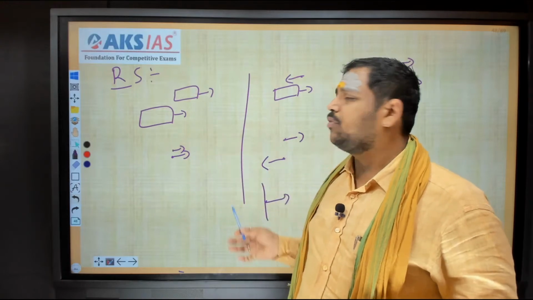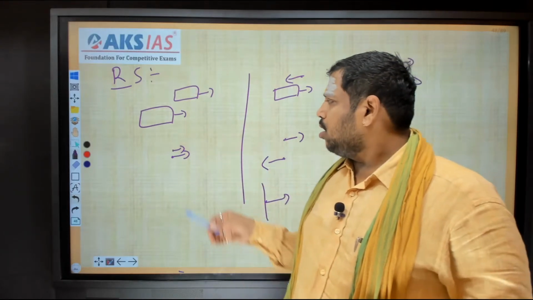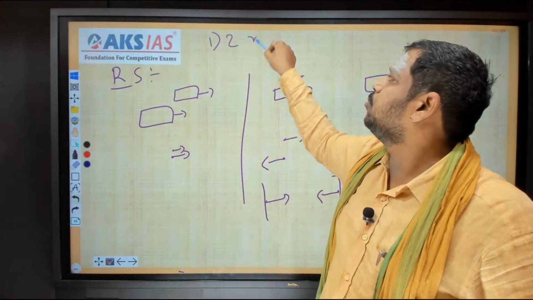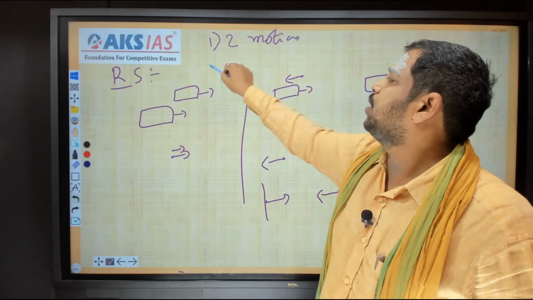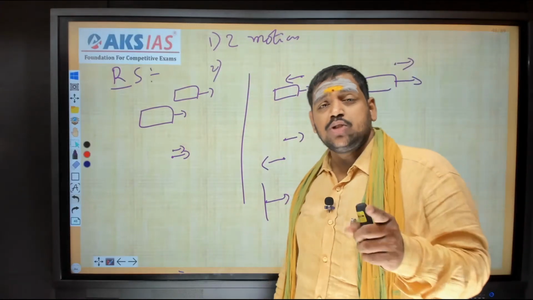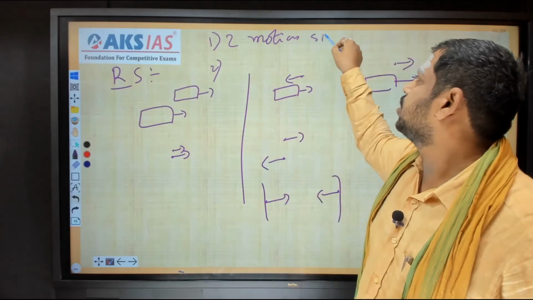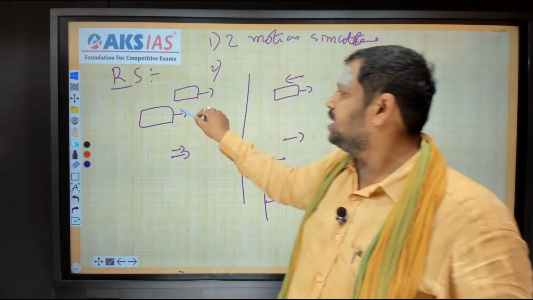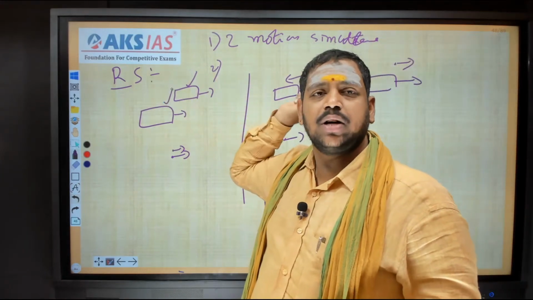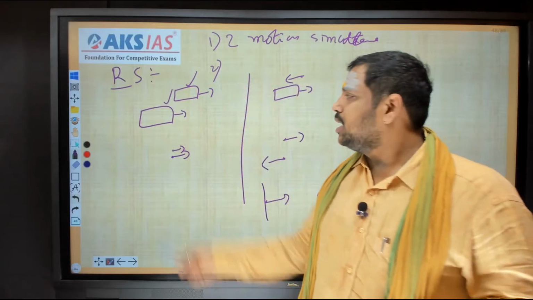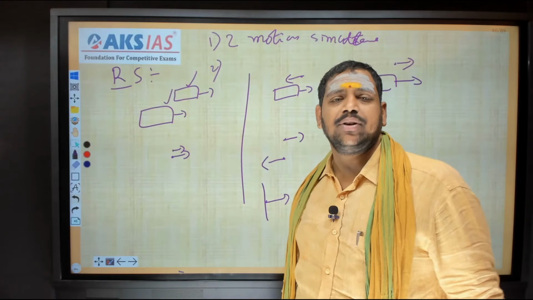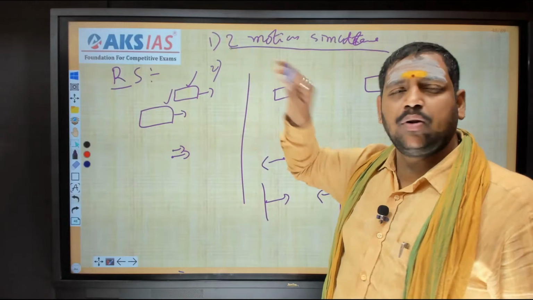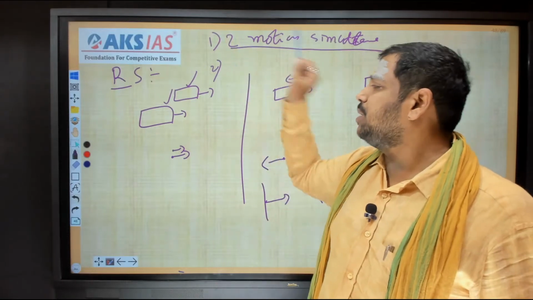If you take any of these, two objects are in motion. That is the first point we should notice. The second point is that the motion should start simultaneously. This is very important. That means when this train starts, this train should also start simultaneously. But if one starts at 10 a.m. and the other at 1 p.m., then that doesn't work. We will never use the concept of relative speed then. If both start moving simultaneously, only then will we use the relative speed concept.